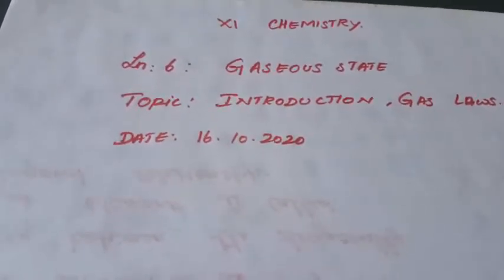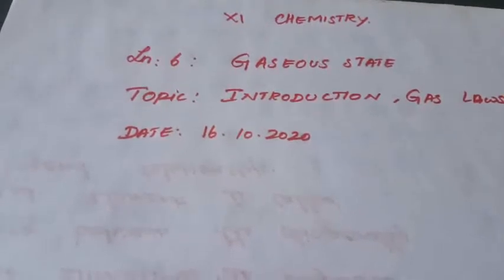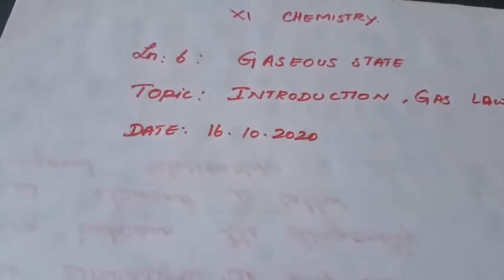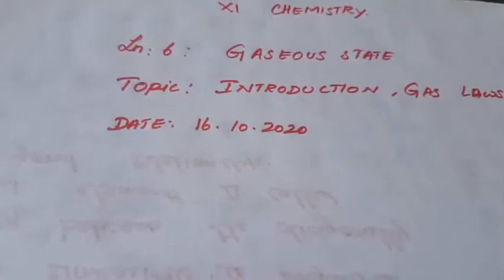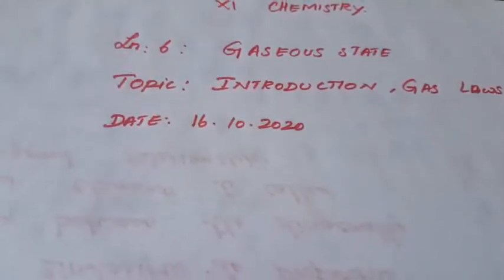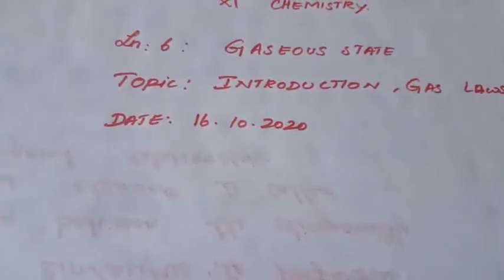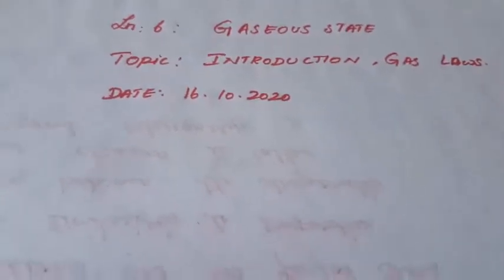Today we are going to see lesson 6, that is the gaseous state. That is the first lesson of physical chemistry. Today we are going to see only the introduction and what laws are present in the gaseous state. So first we are going to see the introduction.